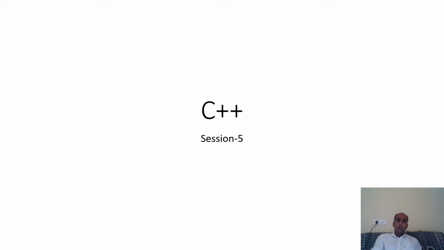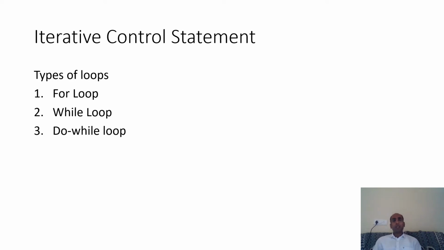So today we are going to discuss iterative control statements. What is the meaning of iteration? Iteration means when we want to execute our task again and again. Whenever there is a requirement that we want to execute our task again and again, we use iterative or loop control statements. There are three kinds of loops. You are surely aware of all three loops: for, while, and do while.